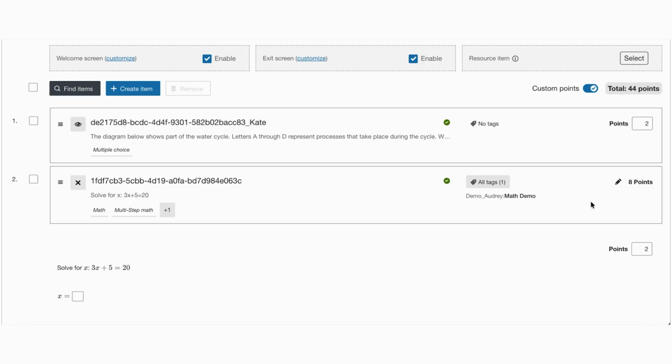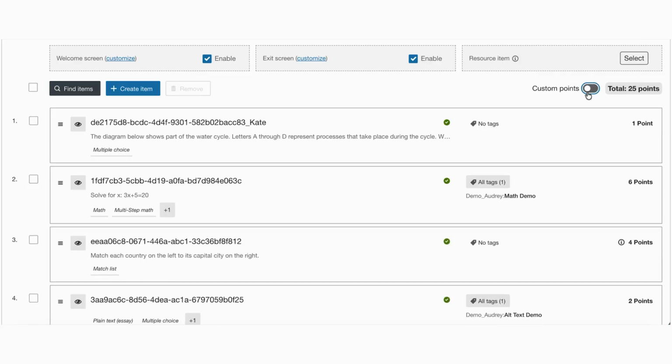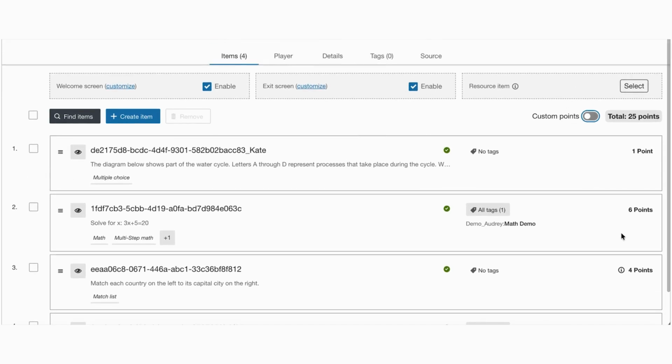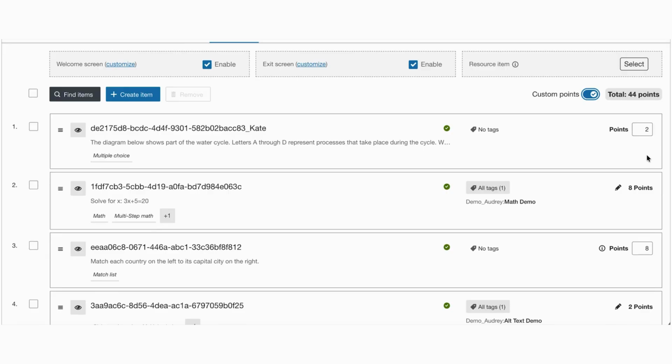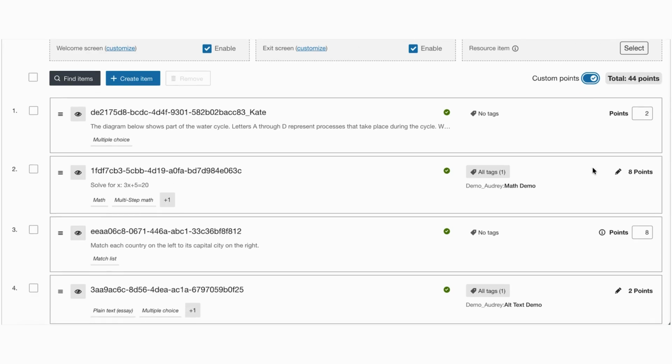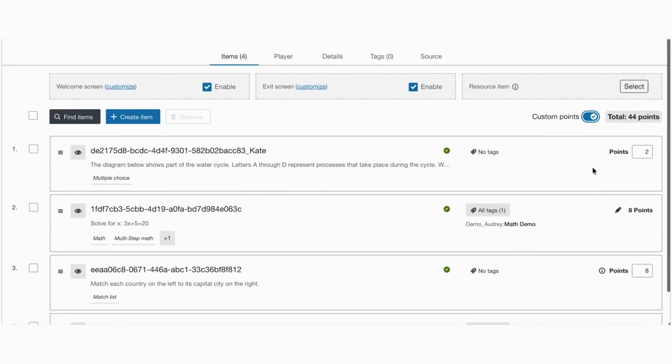It will only take effect for this activity that you are overriding. Now, if you decide you no longer want to have or enable custom points, you can simply toggle it off and it'll return to the original point values that were authored. If you decide at a later time that you do want custom points, you can simply toggle it back on and it'll repopulate with the overridden values that you had originally written.